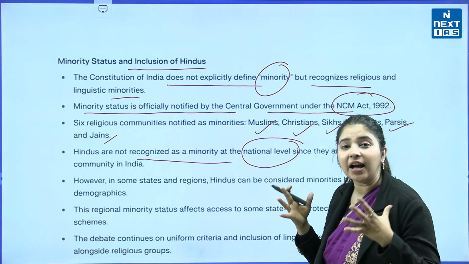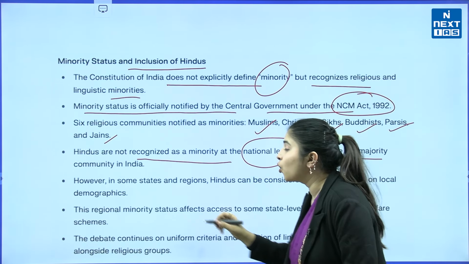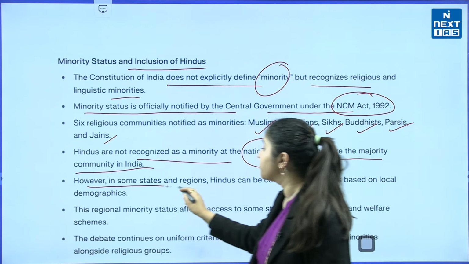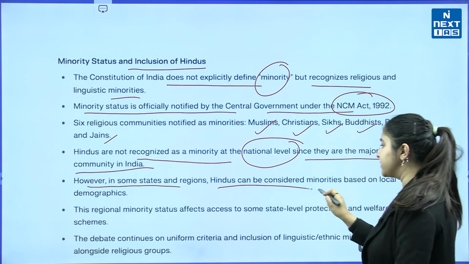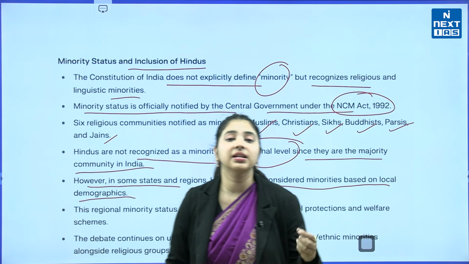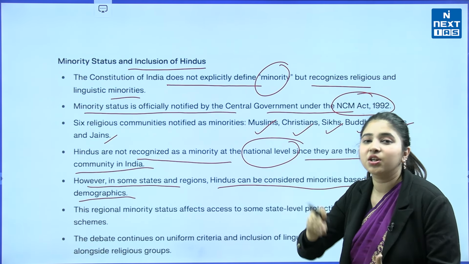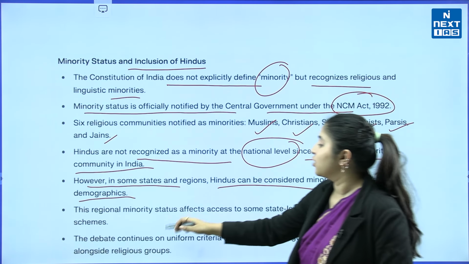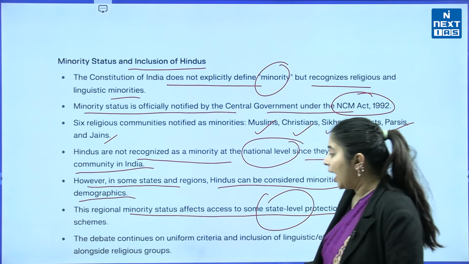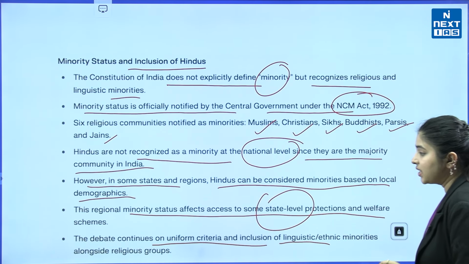These are the six religious communities which are minorities, and Hindus are not recognized as a minority at the national level. You need to understand that at the national level Hindus are not a minority, since they are the majority community in India. However, in some states and regions Hindus can be considered minorities based on local demographics, because in that particular region the Hindus are fewer. This regional minority status affects access to some state-level protections and welfare schemes, and the debate continues on uniform criteria and inclusion of linguistic and ethnic minorities alongside religious groups.